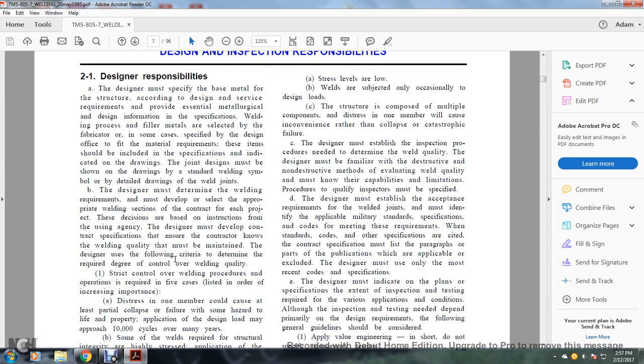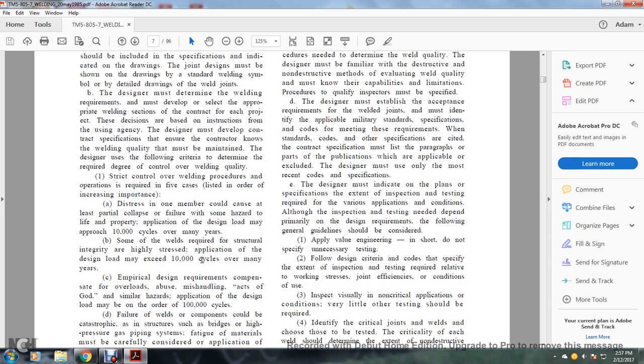B. The designer must determine the welding requirements and develop the appropriate welding sections of the contract for each of the projects. The decisions are made with instruction from the using agency. The designer must develop contract specifications that ensure the welding quality that must be maintained. The designer uses the following criteria to determine the required degree of control over the welding quality.